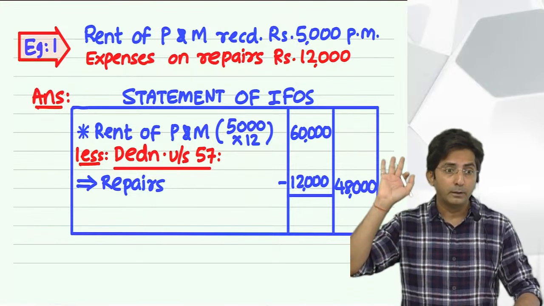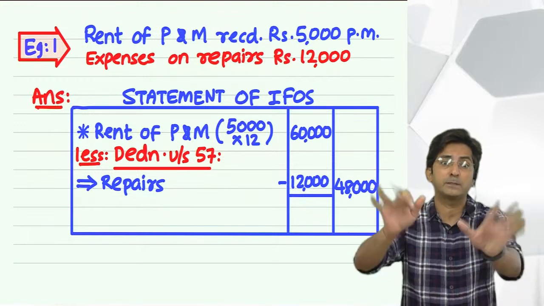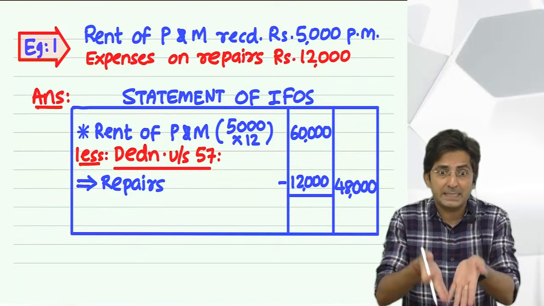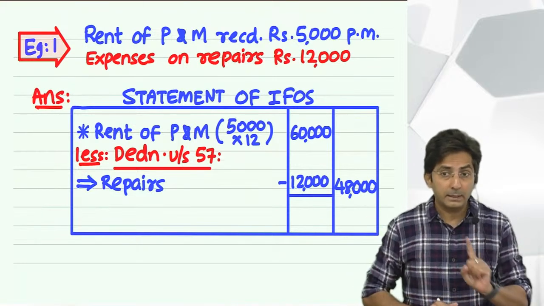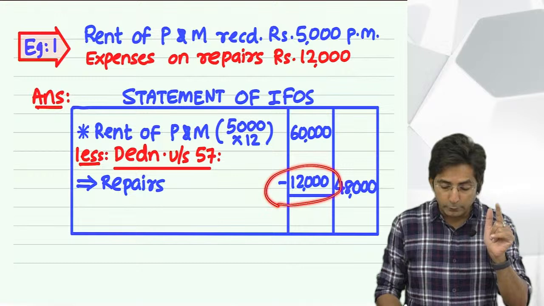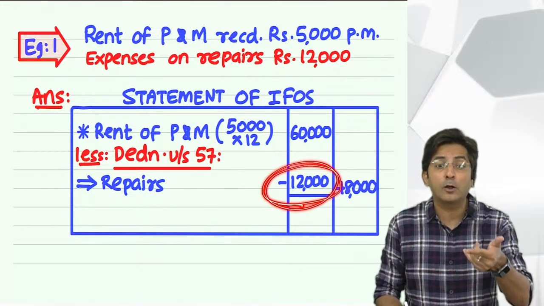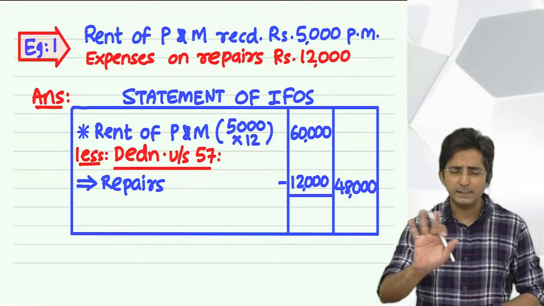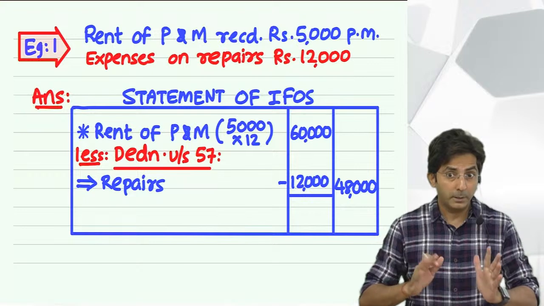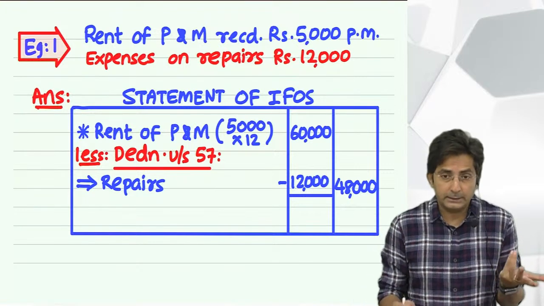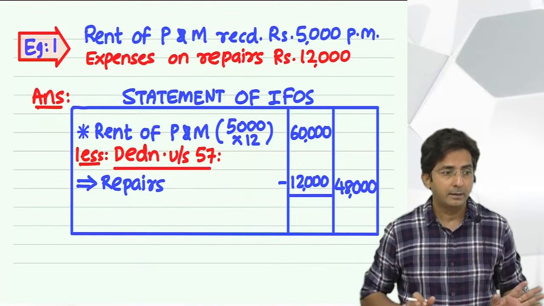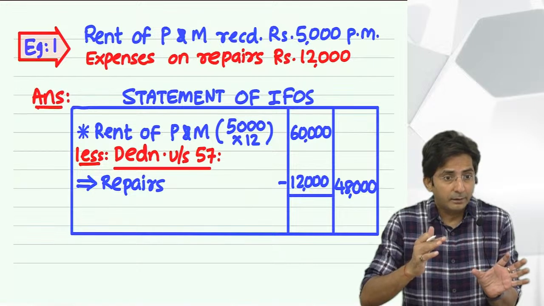And obviously they will always give you some connected expense. But in real life, people try to show some unconnected expense also, because people want to deduct anything and everything so that the income becomes less and the tax is less. But the income tax department, these people are very smart. Whenever they see something you have deducted, they will check is it related or not. For a student, it is not a botheration because they will always give you related expense only. But in real life, anything and everything you cannot minus just because you have incurred expense. The expenditure should be related to the income.